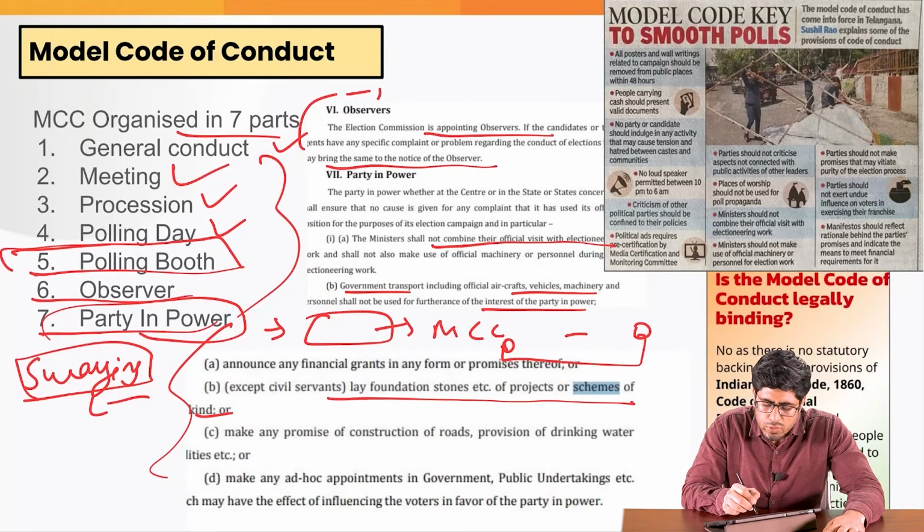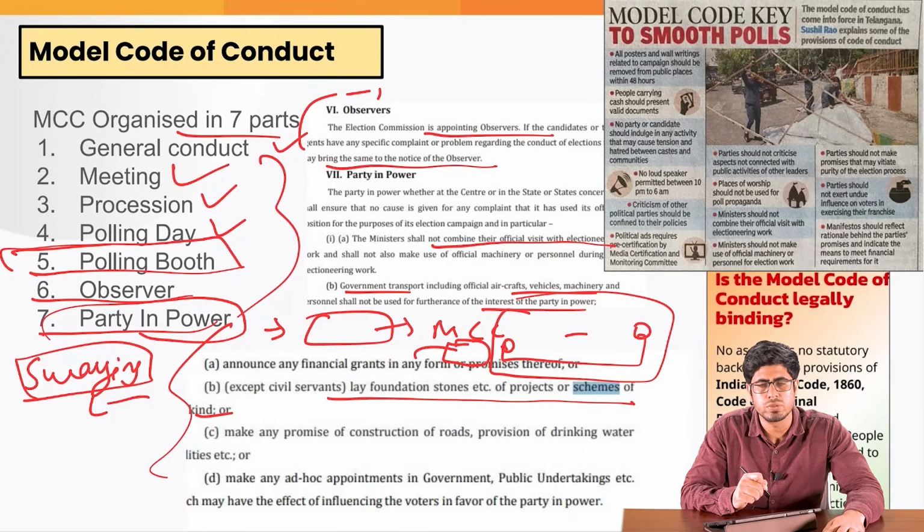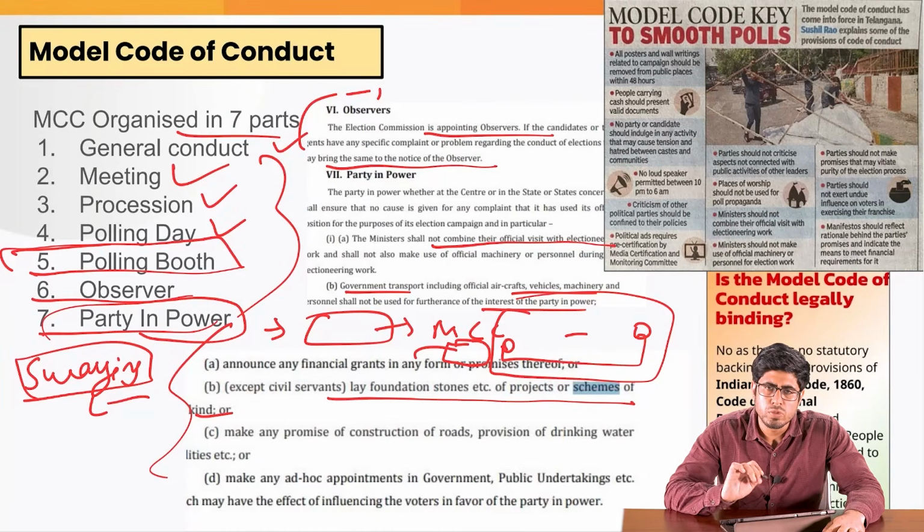So if you already want to launch any scheme for the welfare of the people, then as a ruling party you must launch it before the date of election is announced in these state legislative assemblies. What are the other provisions of this Model Code of Conduct?